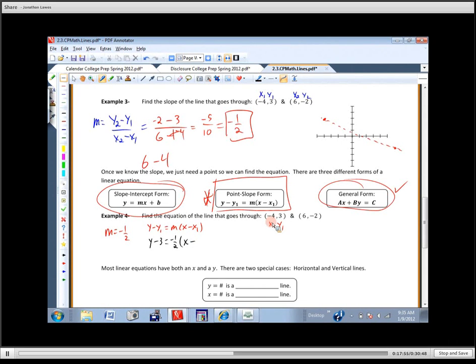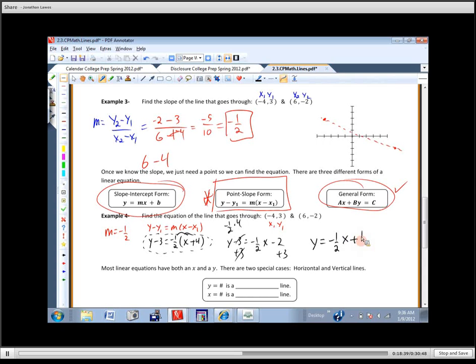Is everybody okay with that? Now if this were a calculus class, I'd let you leave the answer like that. In fact, in the back of the book, if it's an odd problem in a calculus class, a lot of times it's left like that. We normally want it in slope-intercept form, so here's what we're going to do. I'm going to distribute that through, so I get y minus 3 equals -1/2 x. And what is -1/2 times 4? -2. And then all I have to do is get the y by itself, so I'm going to add 3 to both sides. So these cancel each other off, and I get y equals -1/2 x plus 1, and that is it.